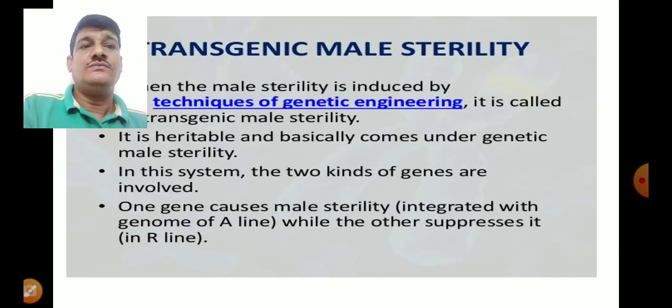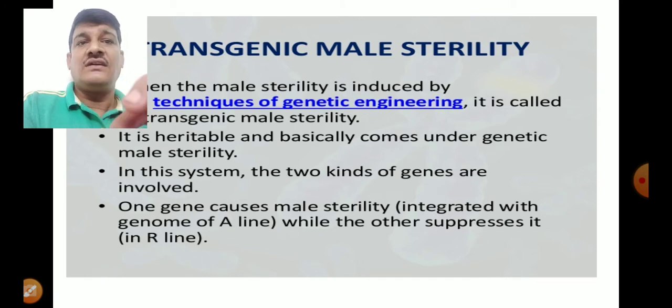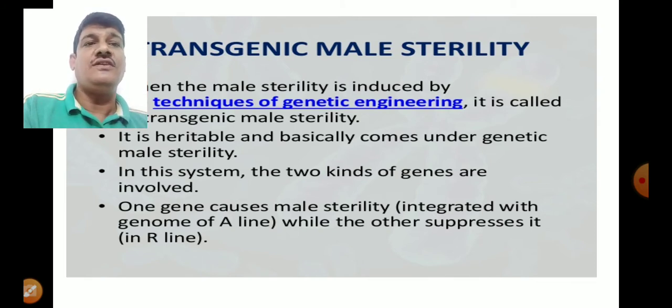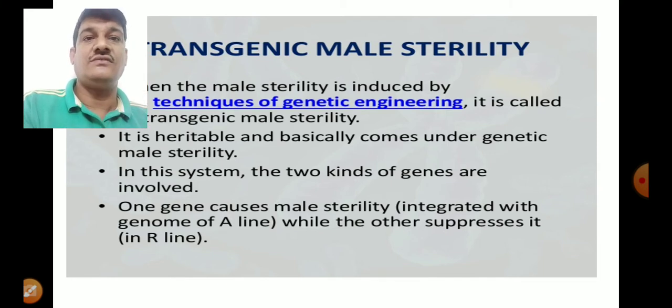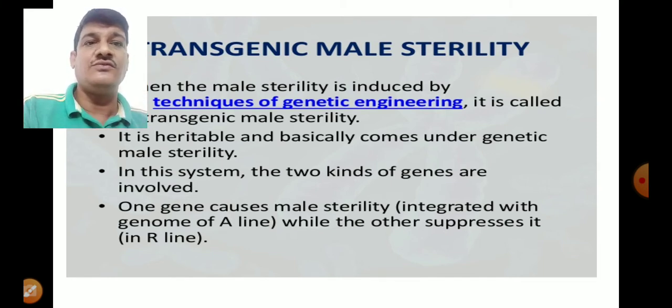Now, what are the consequences in the transgenic male sterility? That could be overcome or solved by the technique of genetic engineering. It means by transferring the transgenes. You must know about the transgenes, no need to discuss.